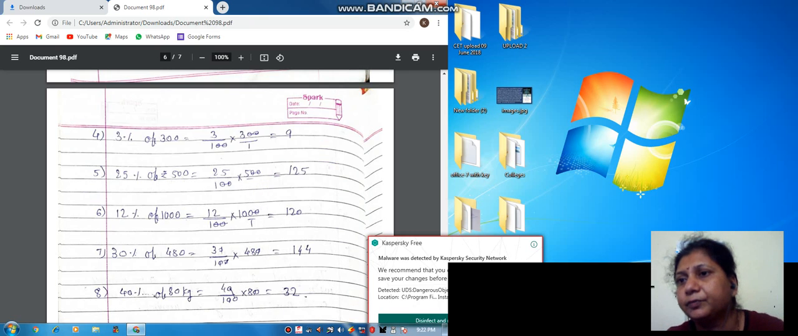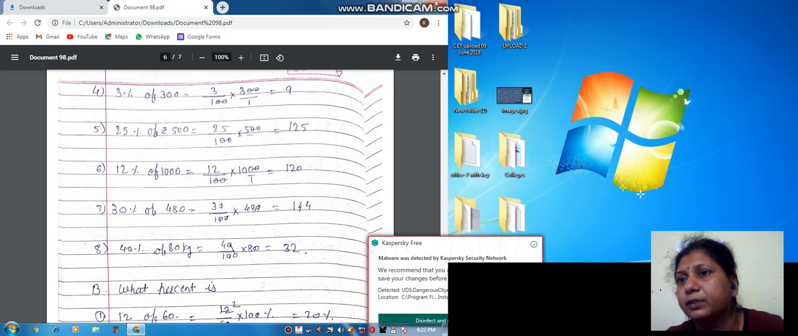Next, 12% of 1000, that is 12 upon 100 multiplied by 1000. So two zeros will be cancelled. 12 into 10 we get 120. Okay. Next, 30% of 480, that means 30 upon 100 multiplied by 480. Get it? So 0 and 0 will be cancelled. This 0 will be cancelled.